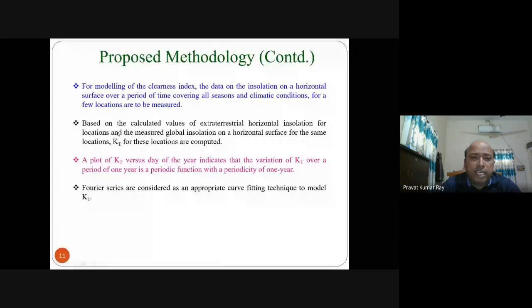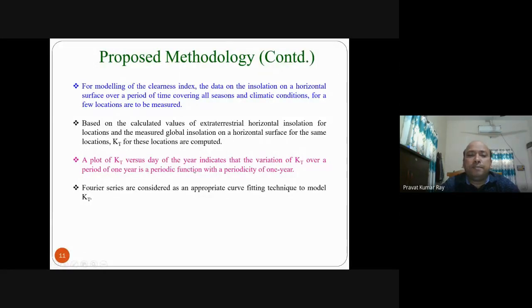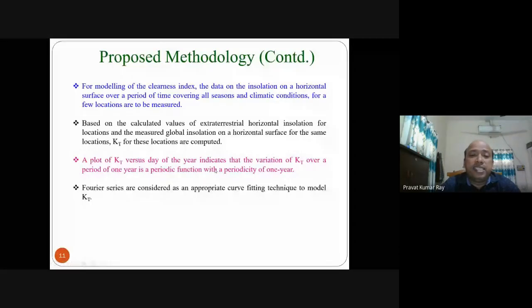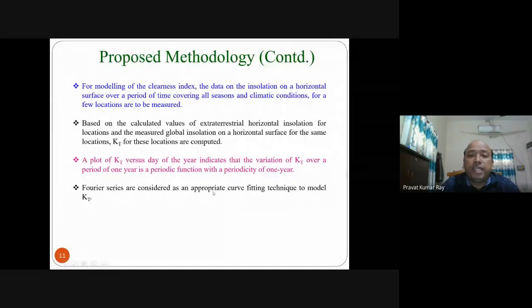Then after finding KT, you plot KT versus day. A plot of KT versus day of the year indicates that the variation of KT over a year is a periodic function. Then Fourier series is considered an appropriate curve fitting technique to model KT. So up to this point, first you find the global horizontal insolation from the meteorological department data, and for a particular day and place you find H0.